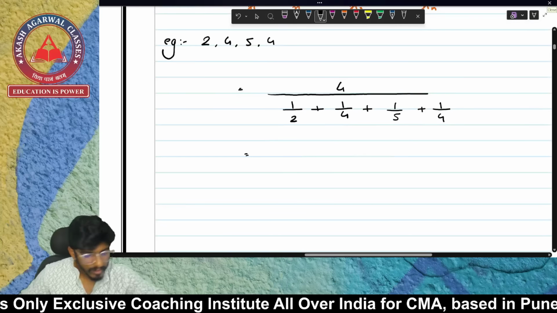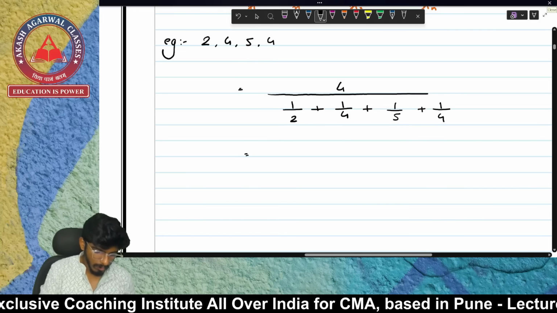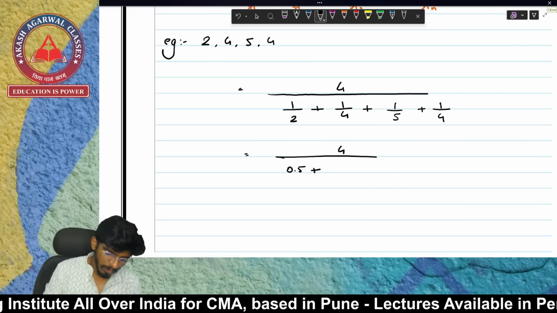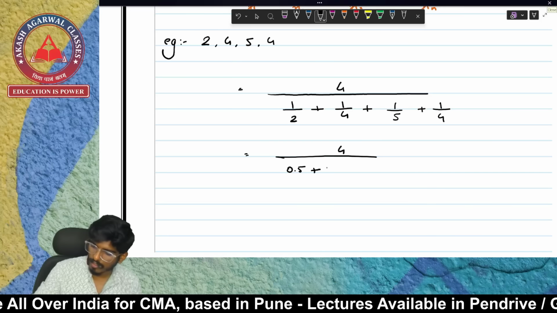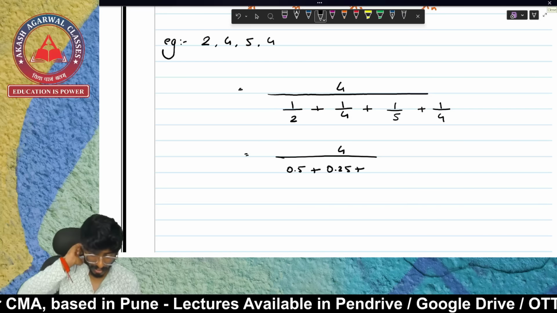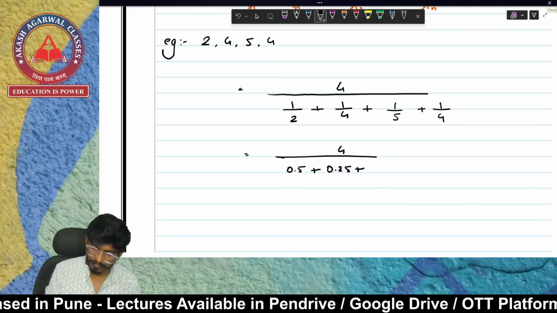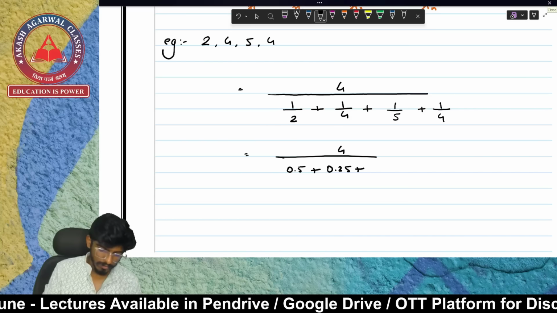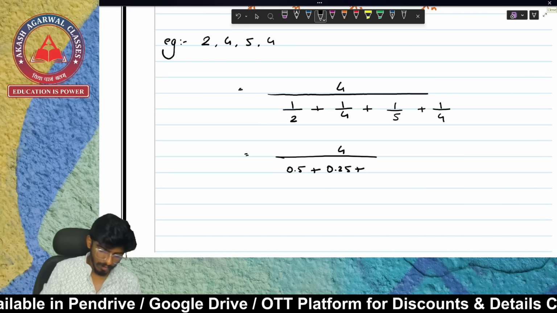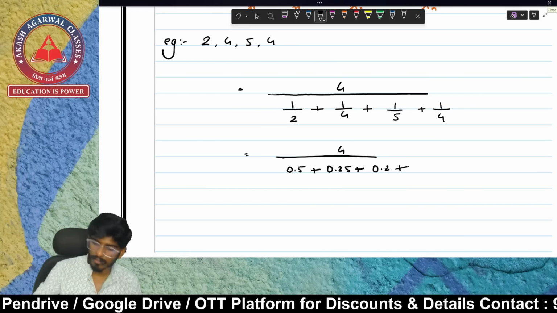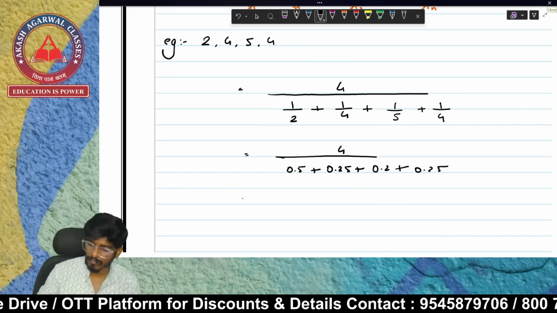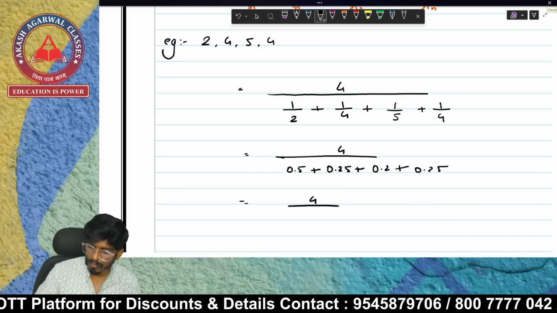Now let's calculate this. 1 upon 2 is 0.5, plus 1 upon 4 is 0.25, plus 1 upon 5 is 0.2, 1 upon 4 is 0.25. What is the total? 4 upon 1.2.